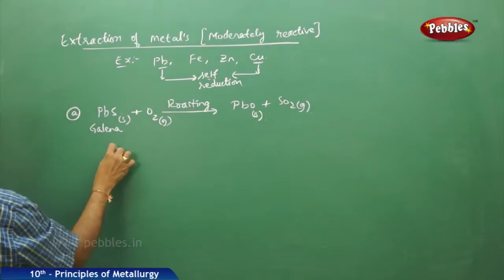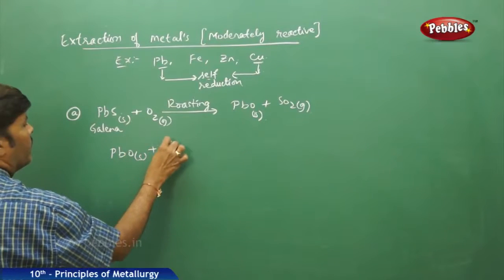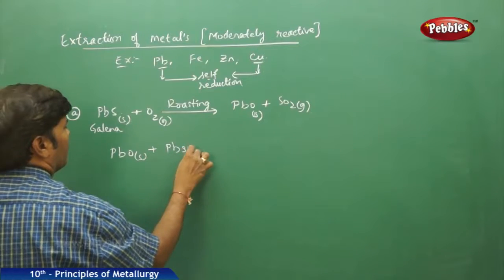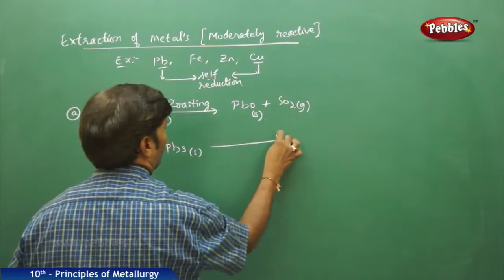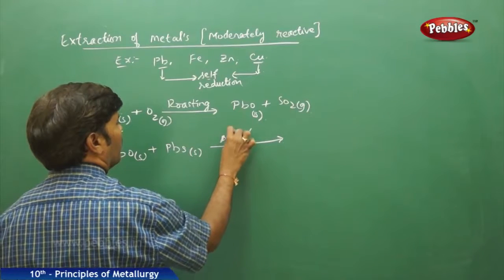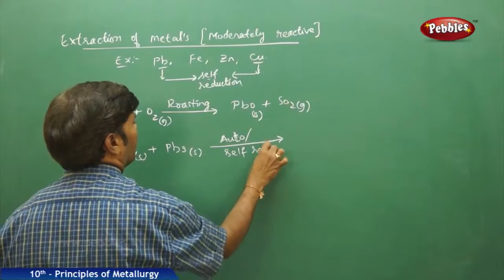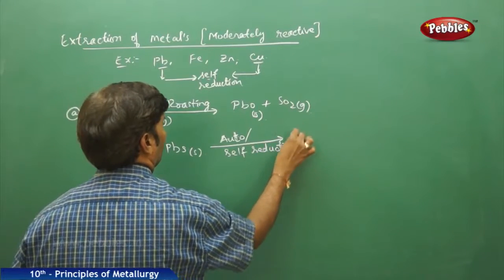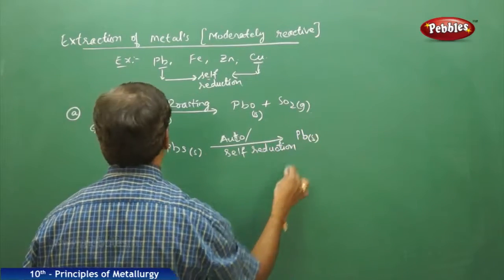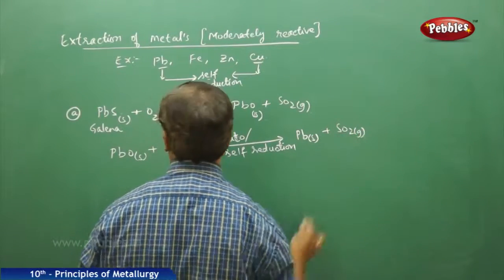Take this lead monoxide solid and again treat it with PbS solid. It undergoes auto or self reduction to give Pb solid plus sulfur dioxide gas.